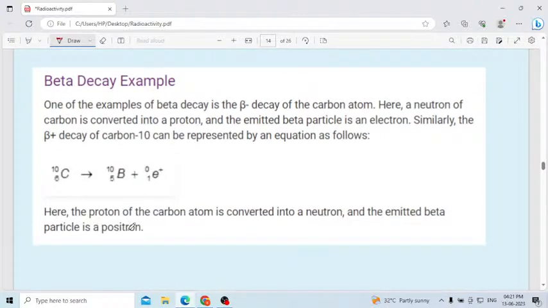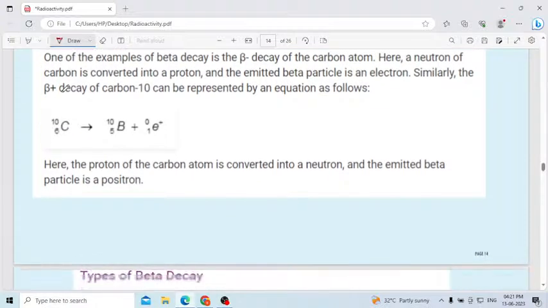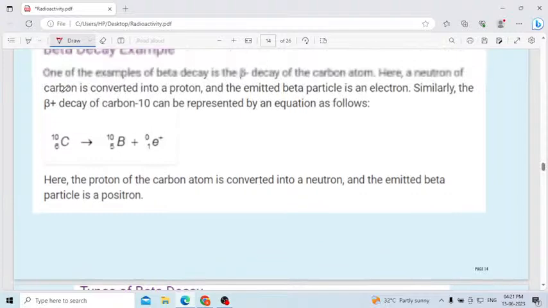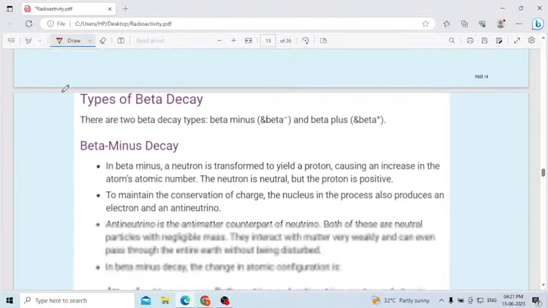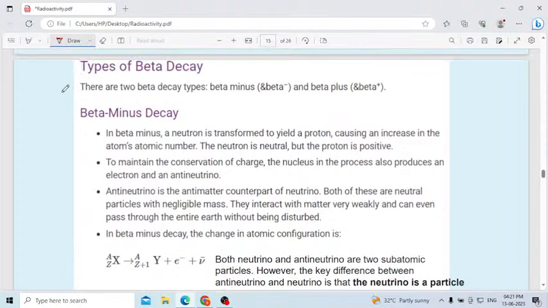Let us discuss a beta decay example in detail. Let us study with an example. I will move with this example.